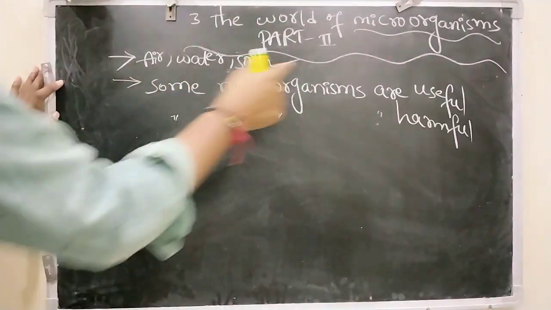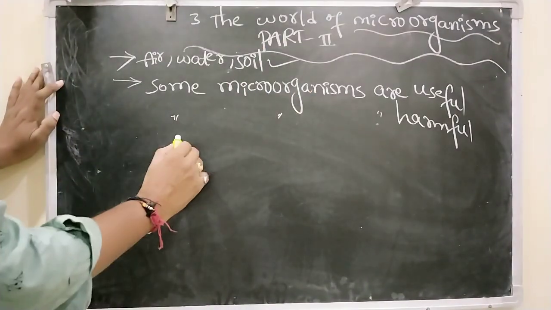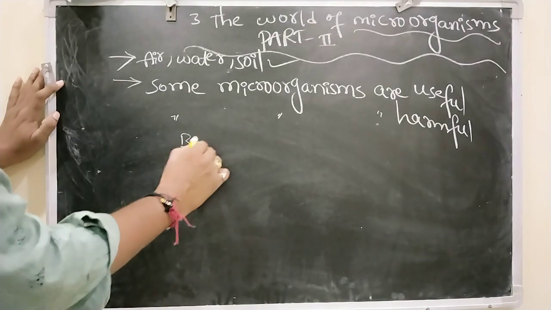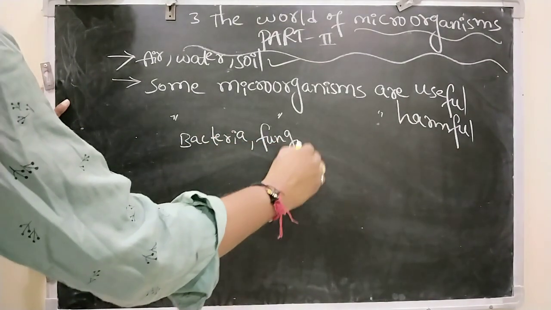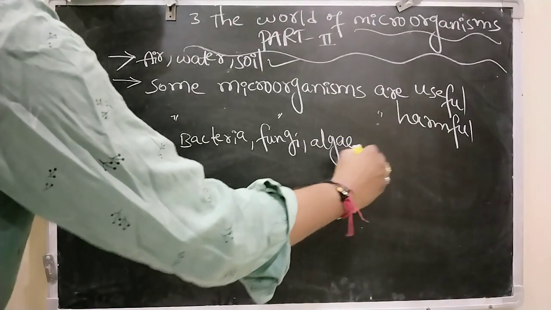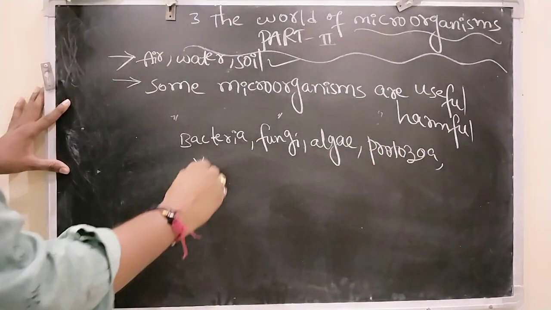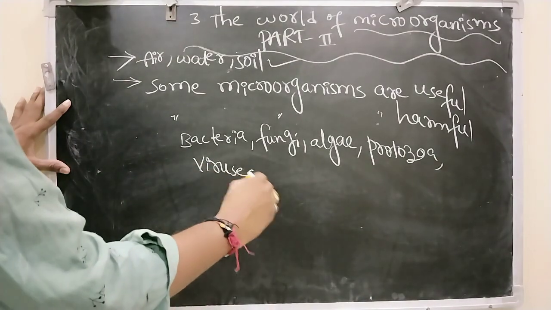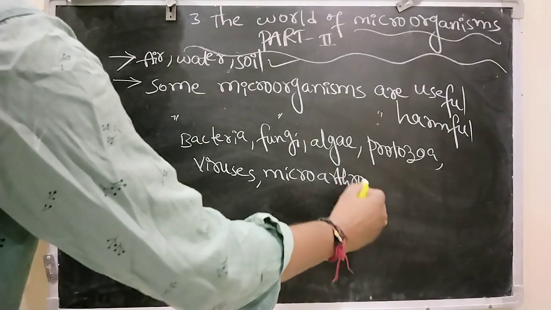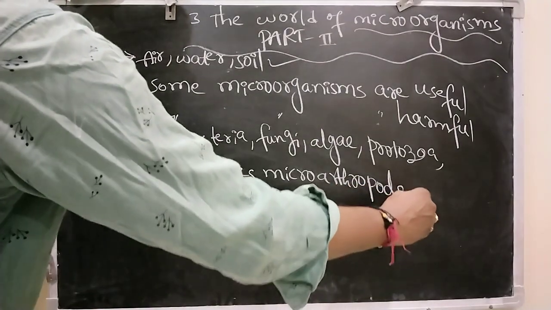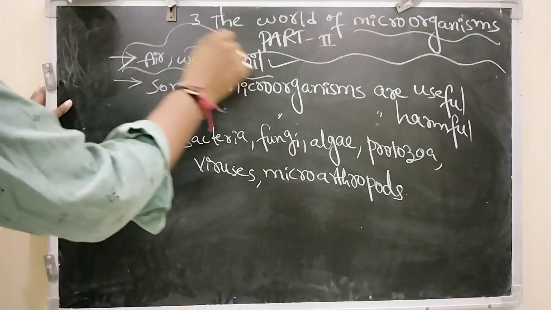In the previous part 1 we discussed the different types of microorganisms that are present: bacteria, fungi, algae, protozoa, viruses and microarthropods. We discussed that all these are the different types of microorganisms which are present in our surroundings in different places, right?